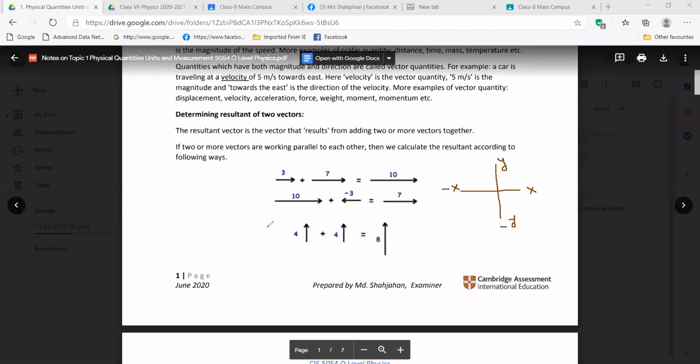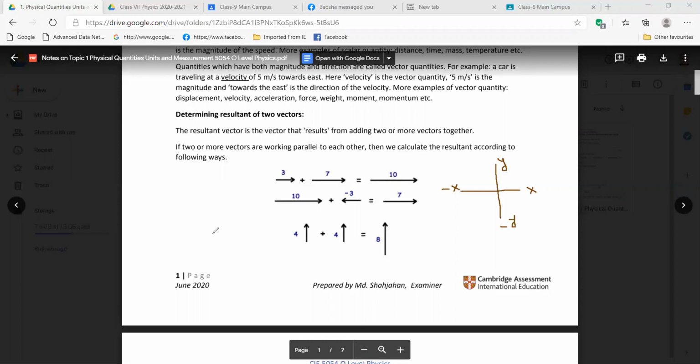These two vectors are working upper side. That's why they both are positive, and we added here 8. Here we got 10: right side positive, left side negative. So 10 minus 3 is 7. Is it clear, everyone, what we discussed? Yes. Okay. Sir, I didn't understand. Which one don't you understand?